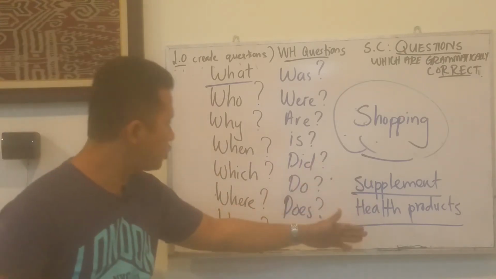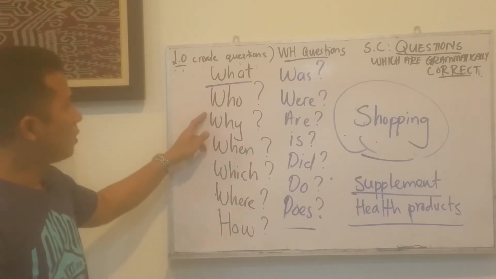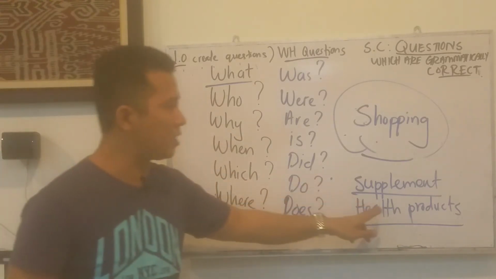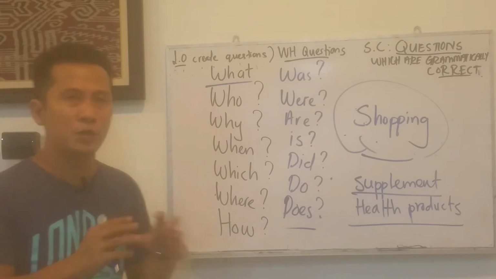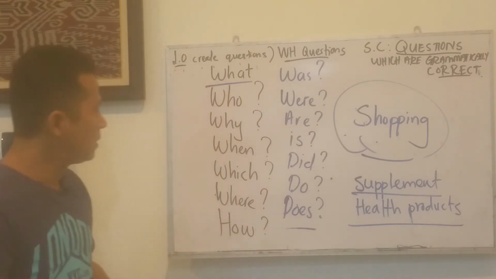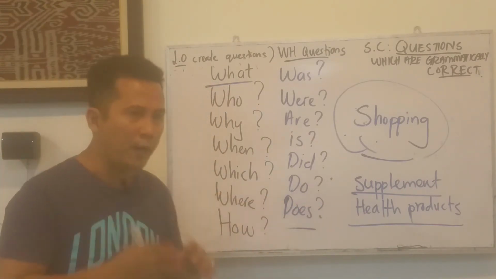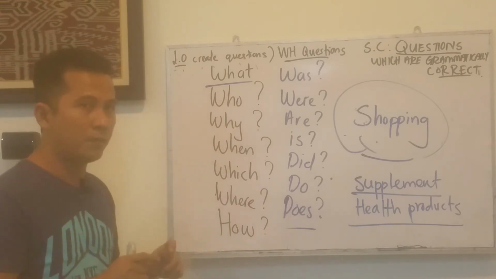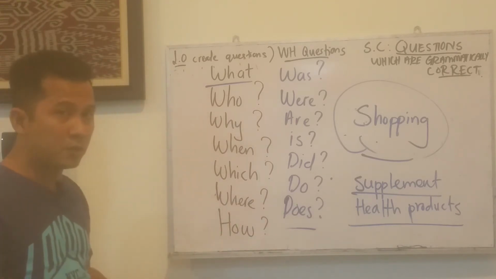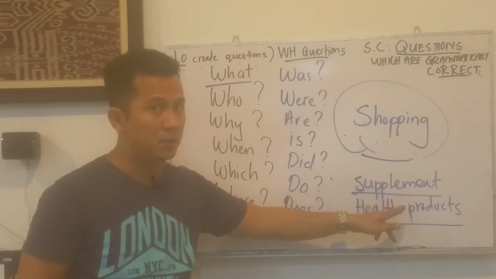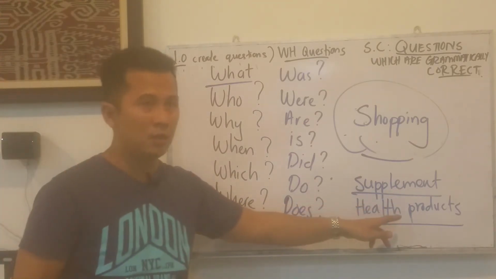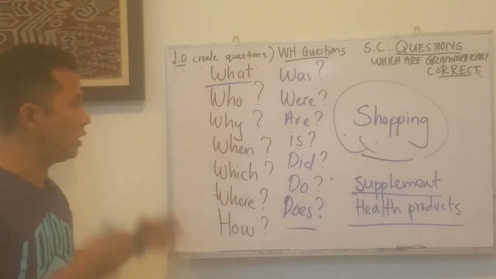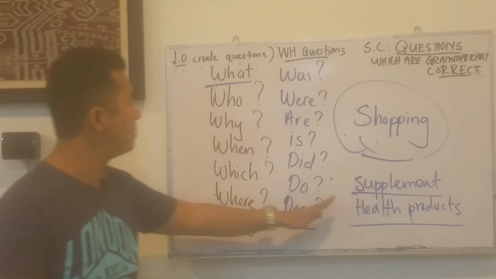When was it produced? Who was the person behind the creation of this supplement? Because you need to know the researchers, the scientists. You need to know the right persons, the persons with the correct knowledge, the correct experience that create the supplements. You cannot just buy things blindly, because you need to know who created these supplements.